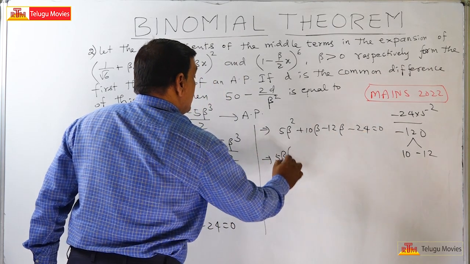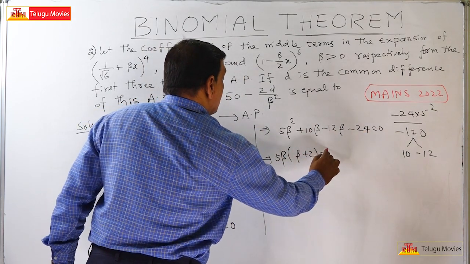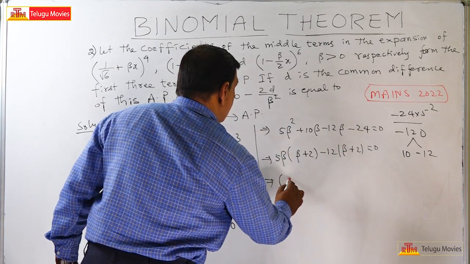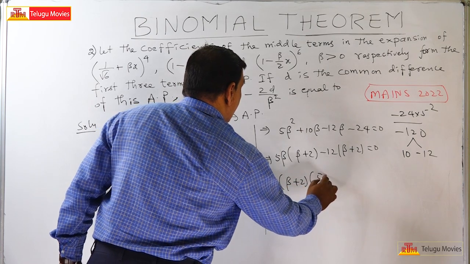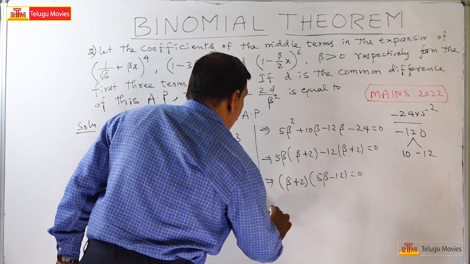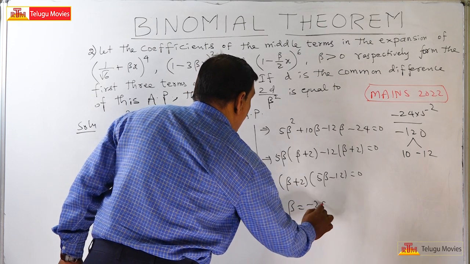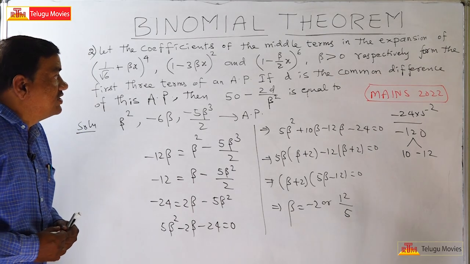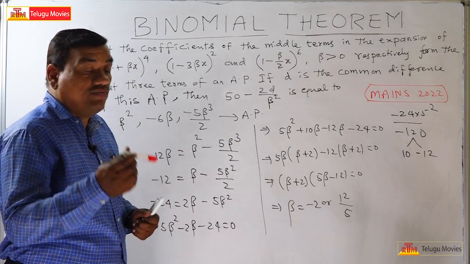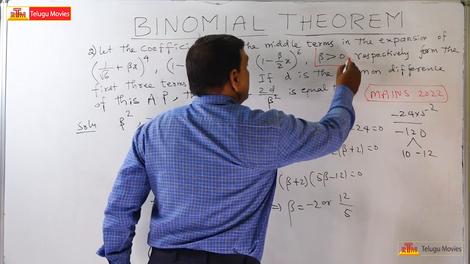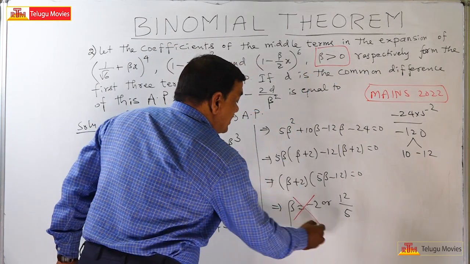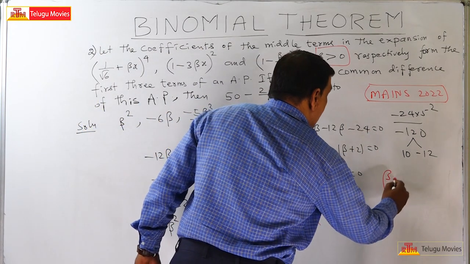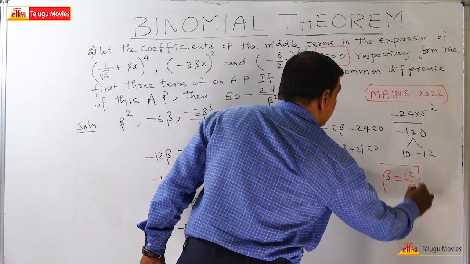We can take 5 beta common outside: beta plus 2, minus 12 common: beta plus 2, is equal to 0. So this implies beta plus 2 into 5 beta minus 12 is equal to 0. This implies beta is equal to minus 2 or 12 by 5. Once again here beta is greater than 0, that's why we can cancel beta is equal to minus 2. So therefore we got beta is equal to 12 by 5.